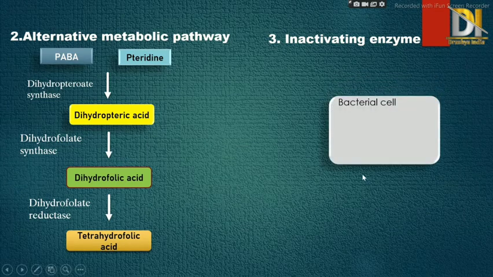Here we can see a bacterial cell. Then in yellow color is our drug molecule which enters the bacterial cell, and here we can see an enzyme in arrow shape, which cleaves the drug molecule, and our drug molecule becomes ineffective. Under this inactivating enzyme mechanism, there are mainly three classes, that is aminoglycosides, beta lactams, and chloramphenicol, that is ABC. A for aminoglycosides, B for beta lactams, and C for chloramphenicol.